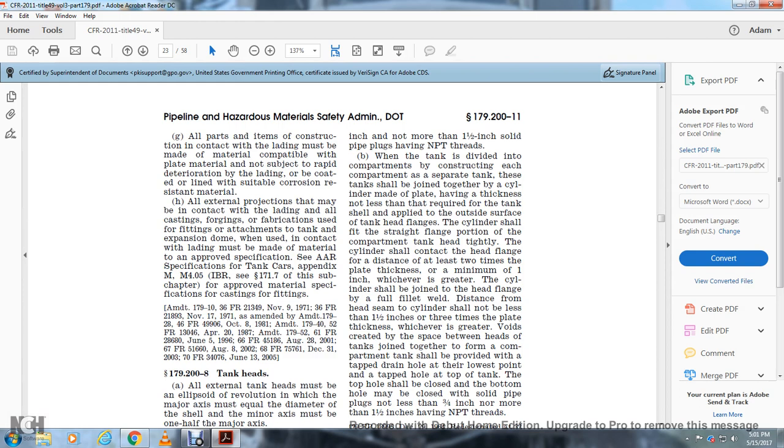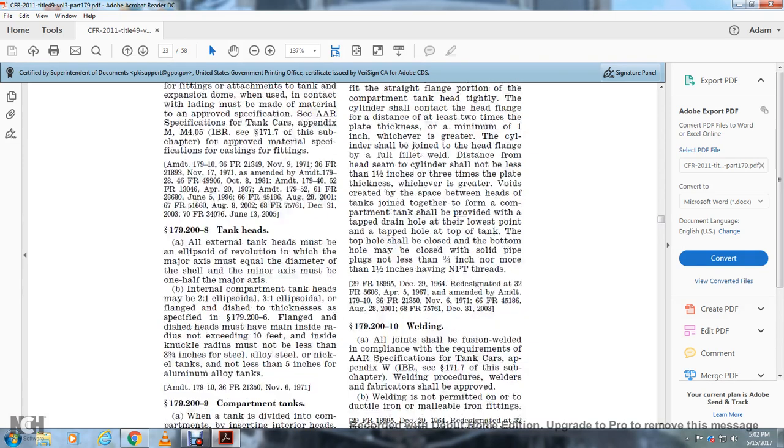See AAR specification for tank cars, Appendix M 4.05. IBR 177 for the subchapter approved for the material specification for the castings and the fittings.